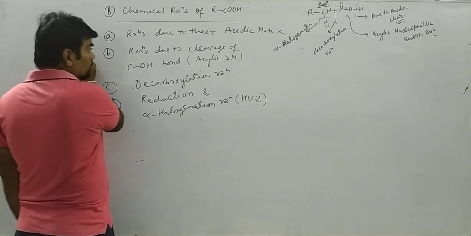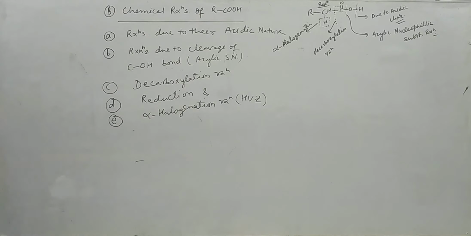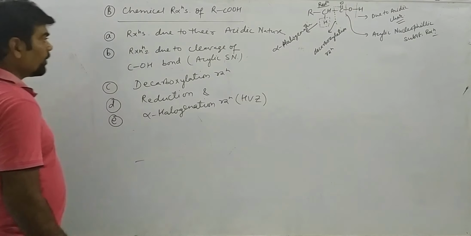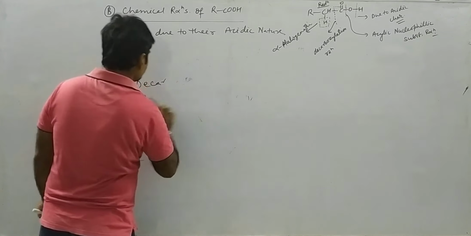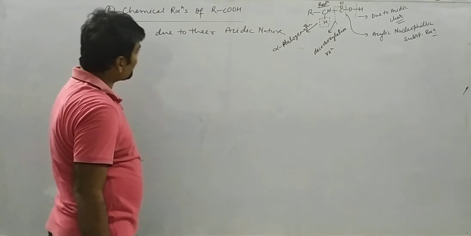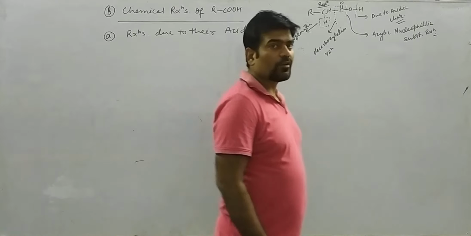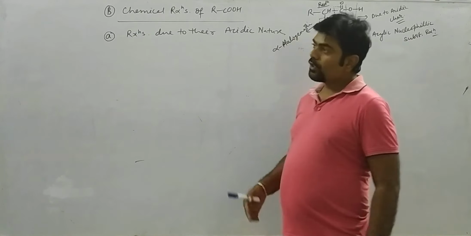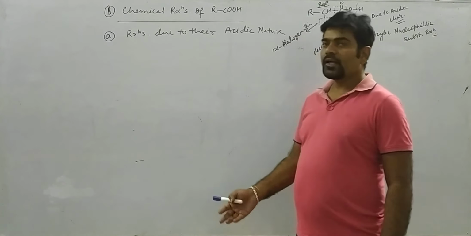So you have this noted down. Now, the acidic character of carboxylic acid we will do in a separate video, where by assuming different types of effects of substituents on carboxylic acid, we compare acidic strength of carboxylic acid with phenol and other organic acids.